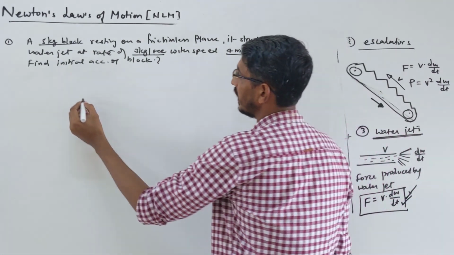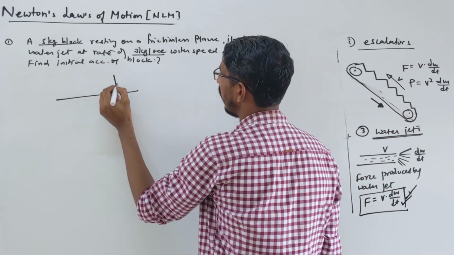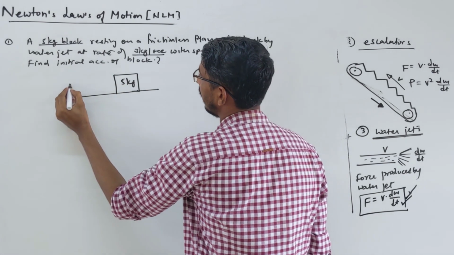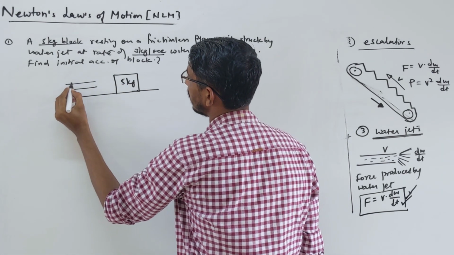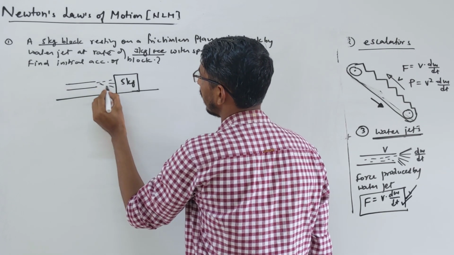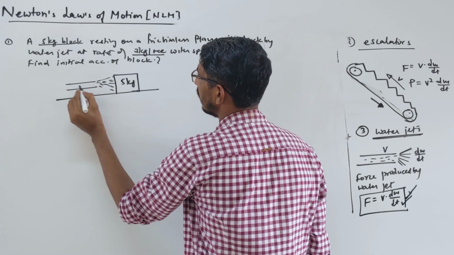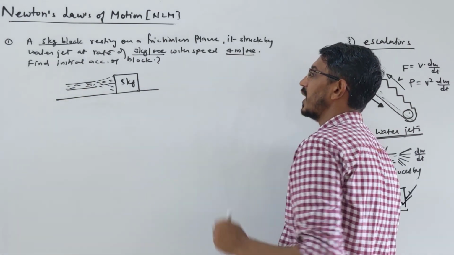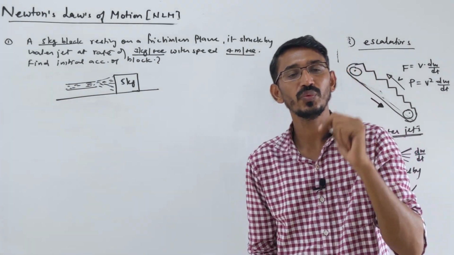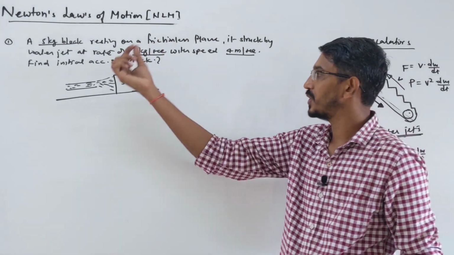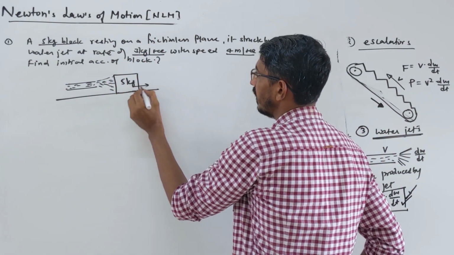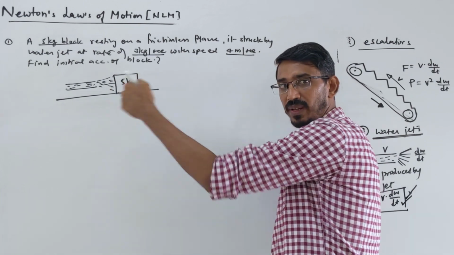So look here, they're trying to say there's a plane and some block is placed here. The block is 5 kg in mass and is struck by a water jet, like this one sprinkling some water on it. They are asking what is the initial acceleration of the block. Now here we have to use both formulas. For this block, the mass will be constant and only velocity will change.